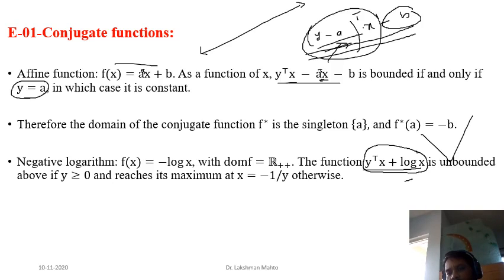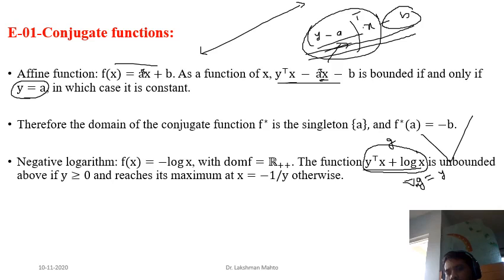Find the gradient of this function, call it g. What will be the gradient of g here? The gradient you are finding with respect to x. So the gradient of g would simply be y. This one is the linear term, so if you differentiate with respect to x, you will get y.